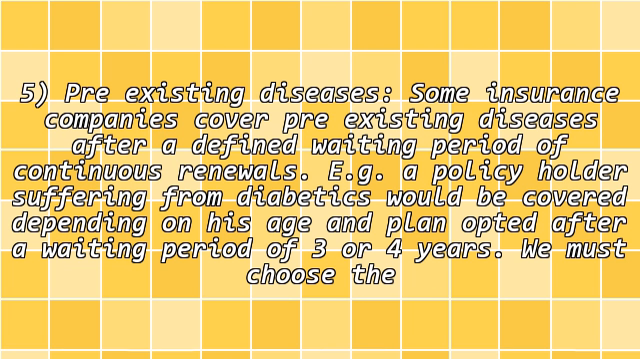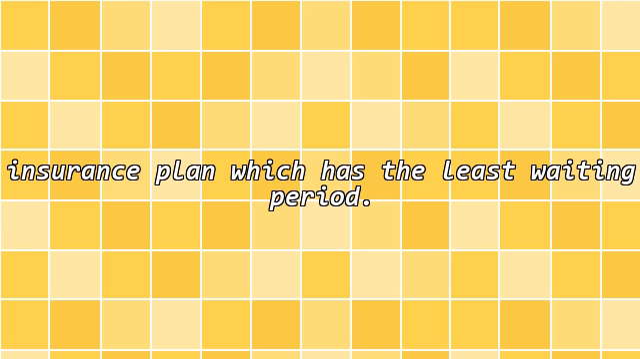5. Pre-existing diseases. Some insurance companies cover pre-existing diseases after a defined waiting period of continuous renewals. E.g., a policyholder suffering from diabetes would be covered depending on his age and plan opted after a waiting period of 3 or 4 years. We must choose the insurance plan which has the least waiting period.